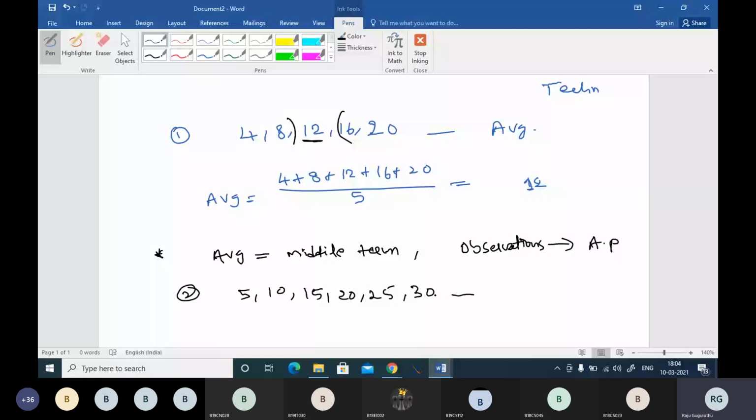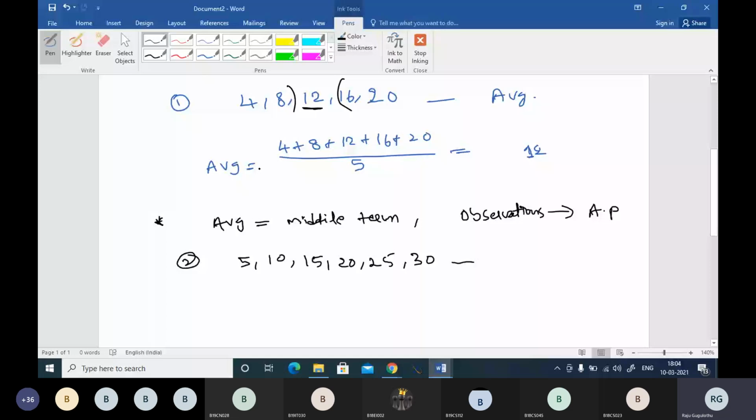14.5. Yeah, you are getting it as 14.5. Okay, so I'll tell you one more point over here. Make a note. This is point number 2, boss. You can take. Here the average will be, see, if you observe the observations 5, 10, 15, the common difference is 5. So here the average will be as per our above point.